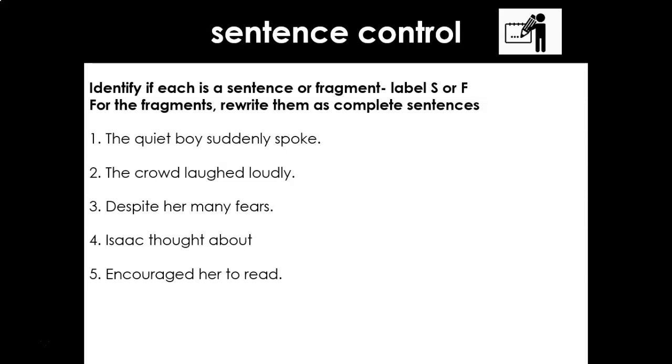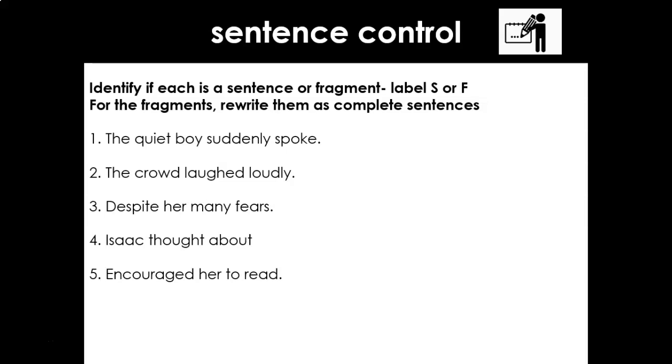So, number 1, the quiet voice suddenly spoke, sentence or fragment. Number 2, the crowd laughed loudly, sentence or fragment. Number 3, despite her many fears, sentence or fragment. Number 4, Isaac thought about, is that a sentence or a fragment? And number 5, encouraged her to read, is that a sentence or a fragment? So S or Fs. Let's have a look together then.